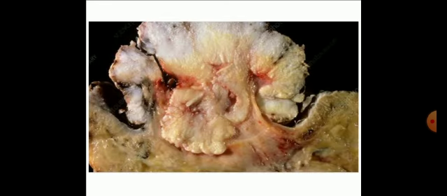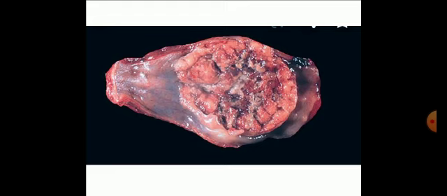See, this is a gross examination of squamous cell carcinoma: a nodular ulcerated growth, sometimes ulcerated, necrotic, hemorrhagic and cauliflower-like growth. Here there is ulceration, necrosis, hemorrhage and cauliflower-like growth of squamous cell carcinoma. Okay, here there is a squamous cell carcinoma of cervix, a cauliflower-like growth developed from the cervix.